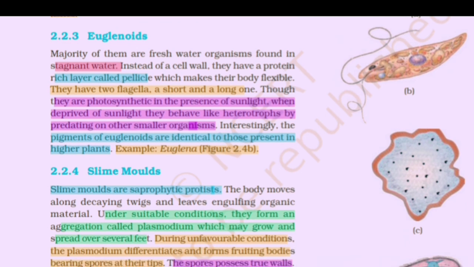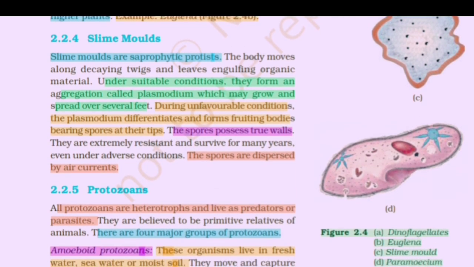Instead of a cell wall, they have a protein-rich layer called pellicle, which makes their body flexible. They have two flagella, a short and a long one. Though they are photosynthetic in the presence of sunlight, when deprived of sunlight, they behave like heterotrophs by predating on other smaller organisms. Interestingly, the pigments of euglenoids are identical to those present in higher plants. Example: Euglena. Figure 2.4b.